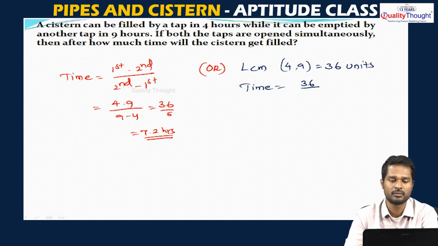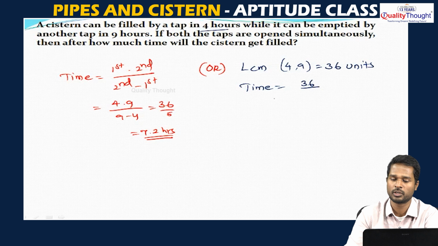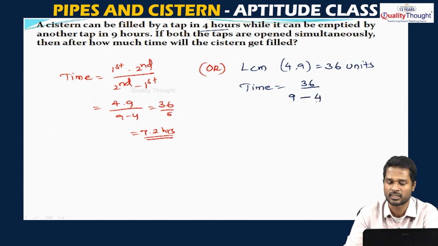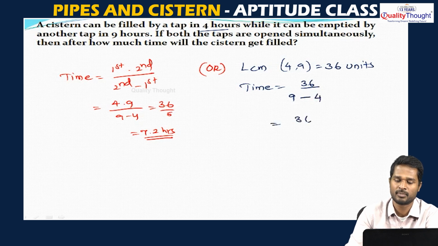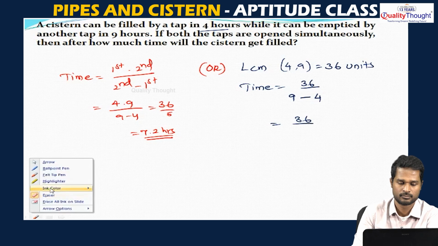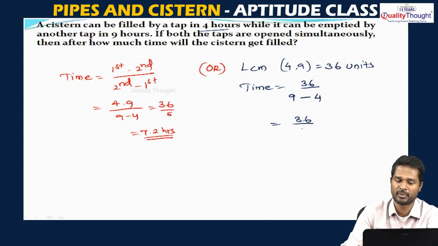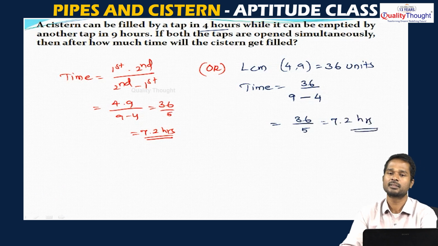See, a cistern can be filled by a tap in 4 hours. So, 36 is the total units, 4 9s are 36, minus, why minus? Because the other tap is emptying the tank. So, 9 hours, every hour 9 4s are 36. So, it is 36 by 9 minus 4, which is 5, so 7.2 hours. This is the time required.